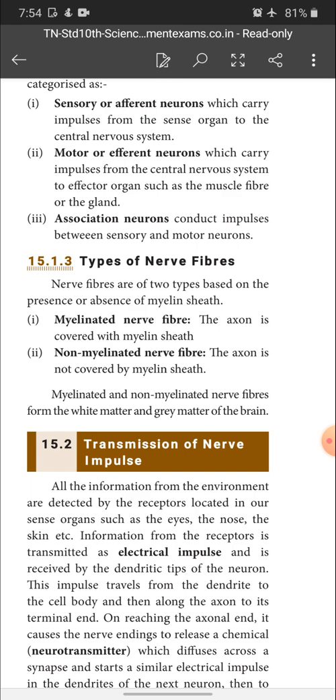Okay, see, myelinated nerve fibers form the white matter of the brain, non-myelinated nerve fibers form the gray matter of the brain. That's it. It is a 2-mark question.